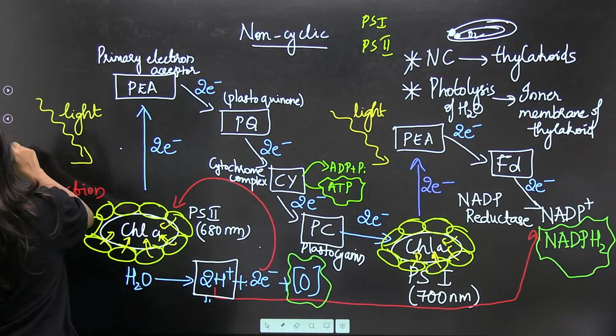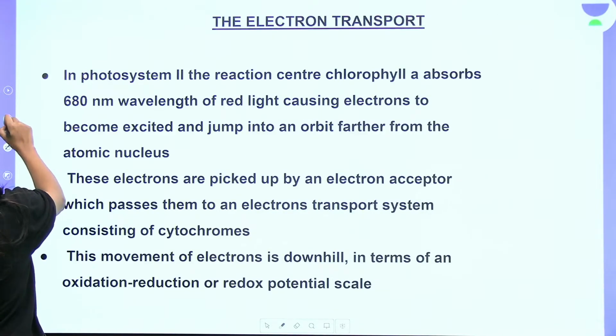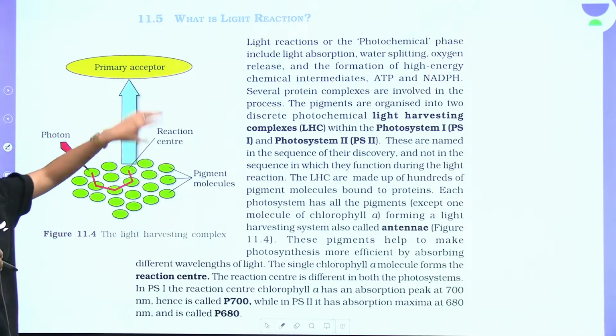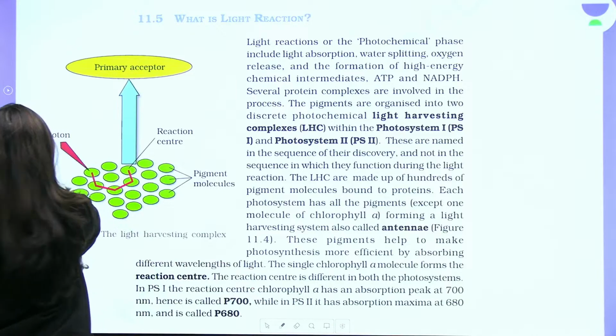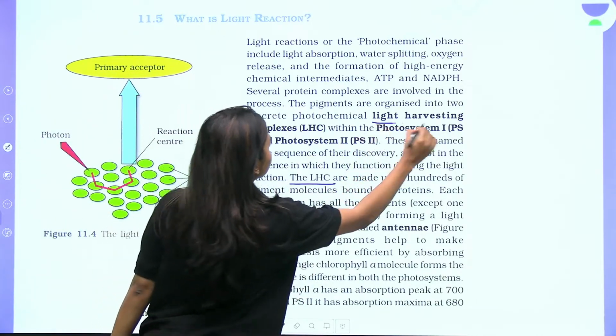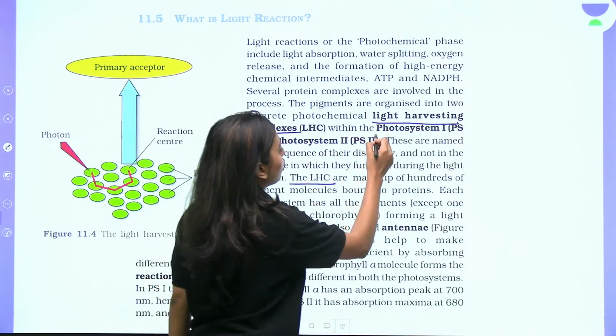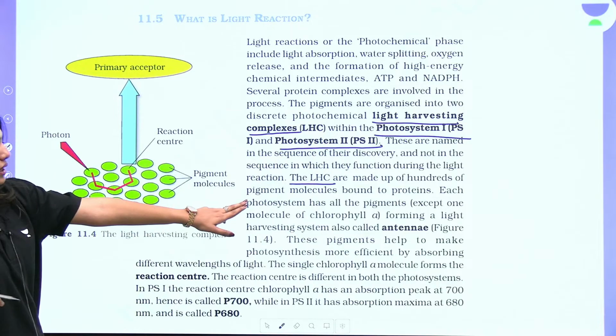Okay. So this is what is given in your NCERT. I have explained all of this. The only thing that I didn't talk about is your LHC, that is your light harvesting complex, which is within your photosystem 1 and photosystem 2. And here, the word antenna is used.